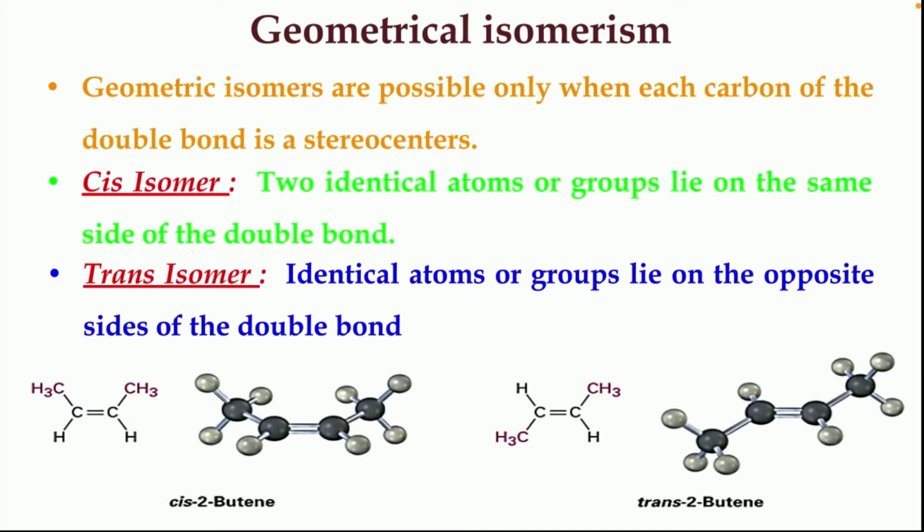As you see in the case of first cis-2-butene, CH3 groups are on the adjacent sides, or they are on the same side of the double bond, whereas in trans-2-butene, CH3 groups are on the opposite side of the double bond. So students, geometrical isomerism is of 2 types, in which we have cis isomers as well as trans isomers.